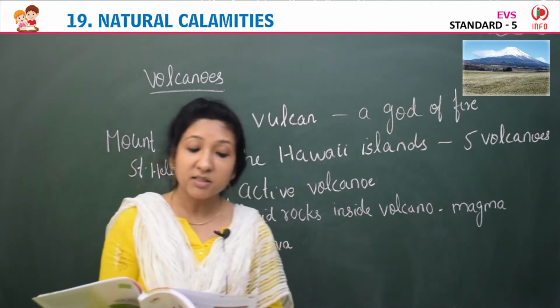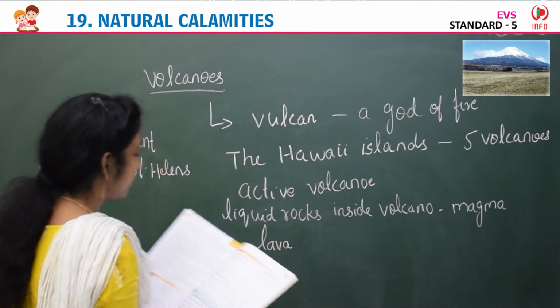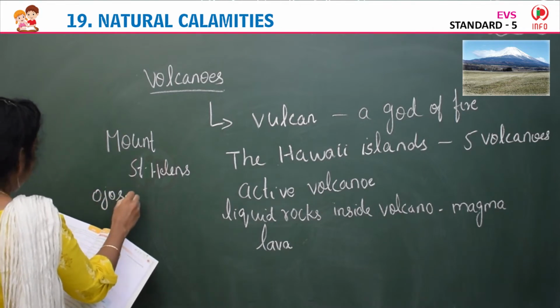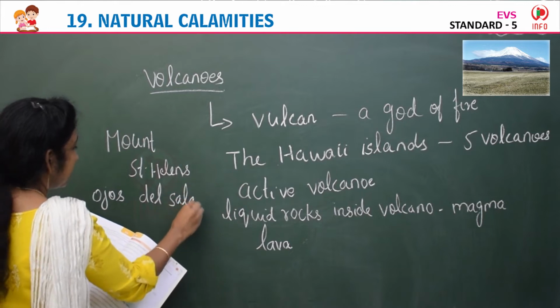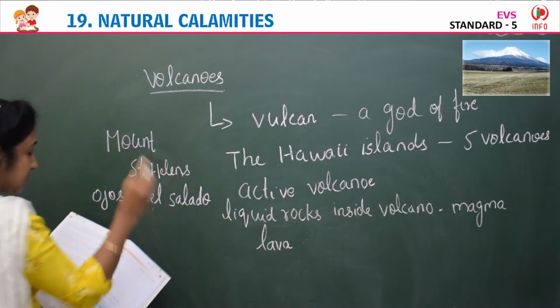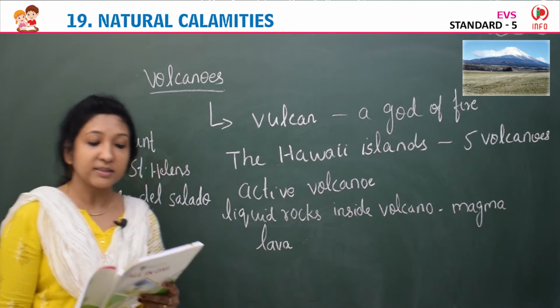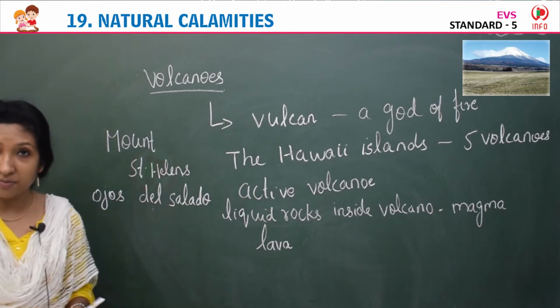The tallest volcano in the world is Ojos del Salado, a volcano in Chile.